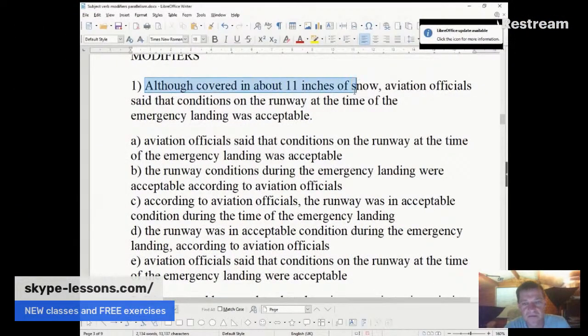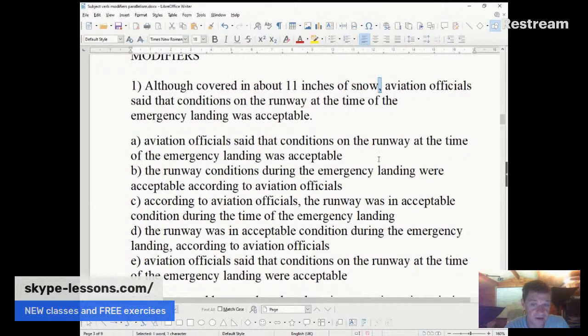Although covered in about 11 inches of snow, okay, comma, do pay attention to commas. They're giving you information. This comma is saying, here is the end of my incomplete thought, and here is the start of my main clause, my complete thought, yeah? So that's a very important comma.